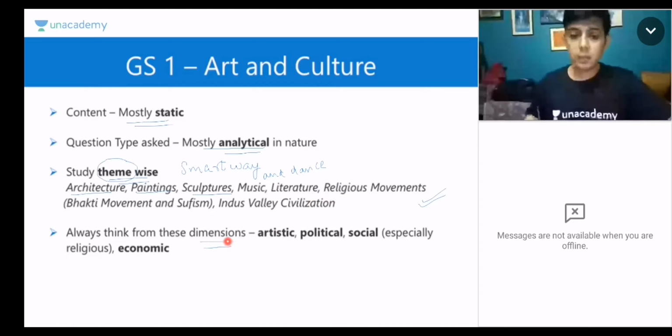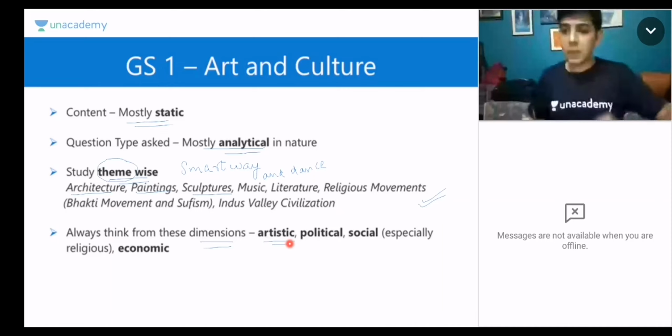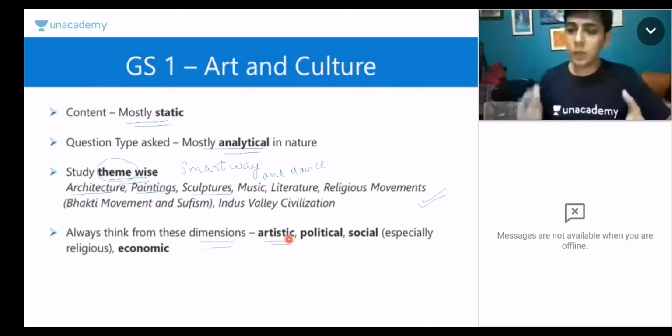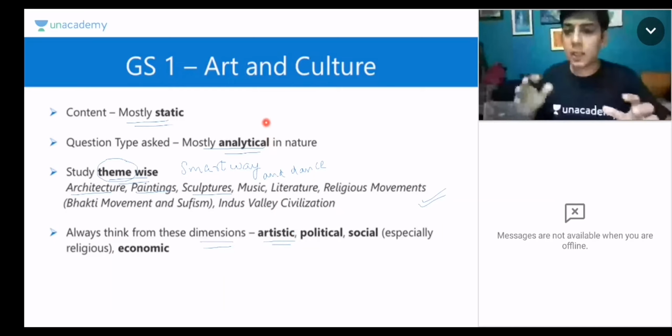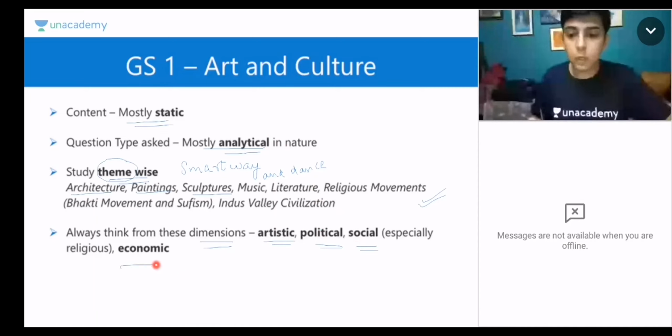Again, very important. First of all, naturally, you are studying art and culture, so you will always think from an artistic dimension. You have to appreciate the art. For example, in a painting, you have to appreciate the emotions of the figure, and when we talk about dance, the flow of the hand movements. So artistic will be there, but many times students tend to think of art and culture only from an art perspective. That should not happen, because everything that was created had a certain political element, a social element, and an economic element to it.